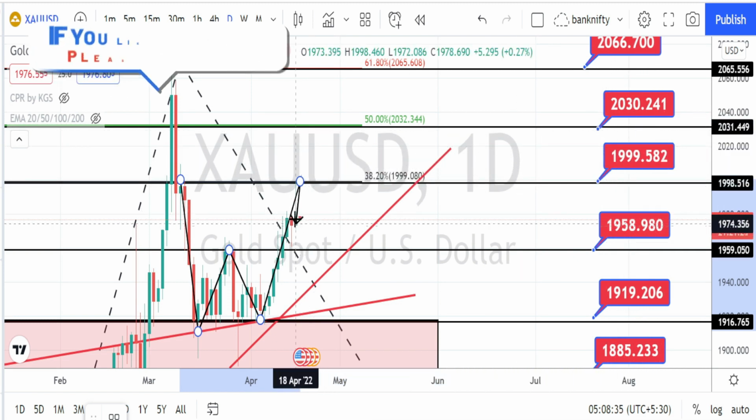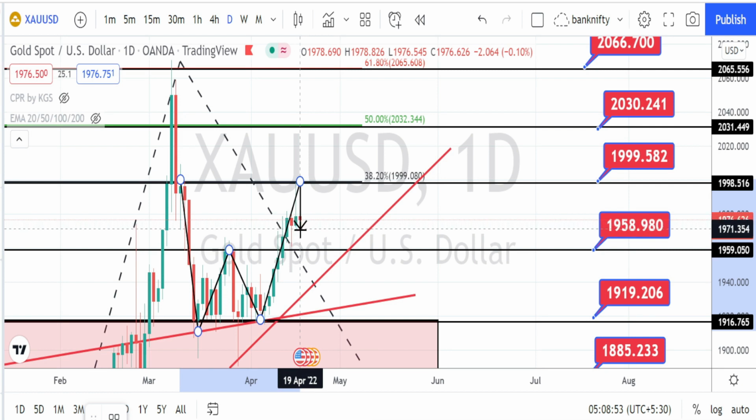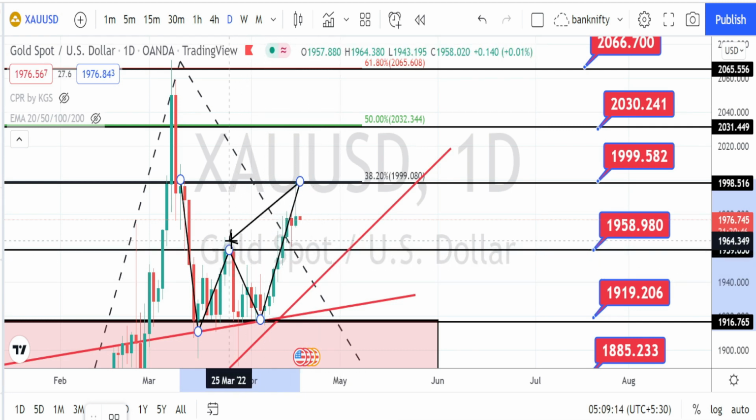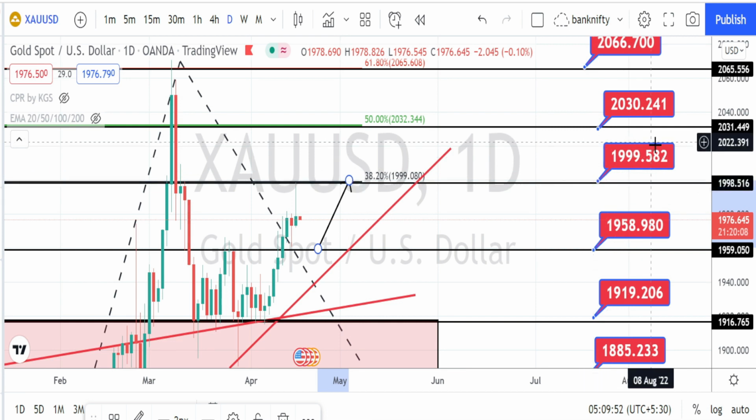And also we are noticing a bearish candle being formed over here. Let us wait and see whether it is going to form into a bearish or bullish candle for today. So if it is a bearish candlestick, we can expect a bearish trend reversal to happen. So if the price action retraces also, this level, which is around 1958, will be acting as a support level. So we can expect the price action to take support at this level and to bounce back. But in any case, it has to break this resistance level of 2000 in order to further continue on the bullish trend.